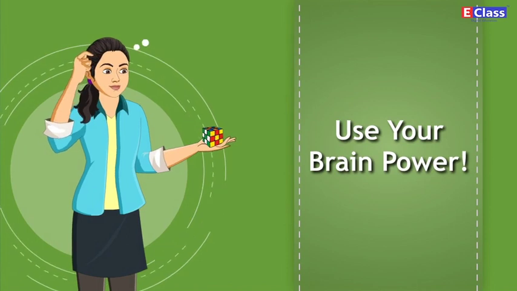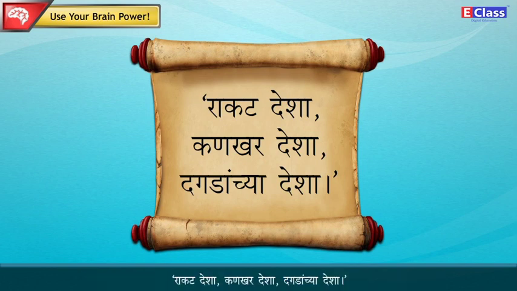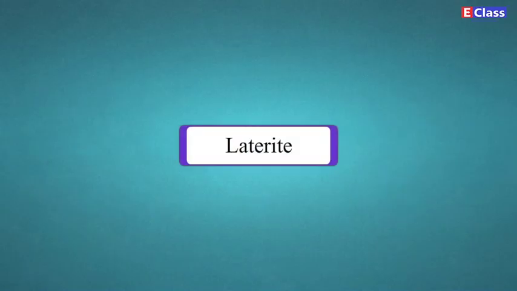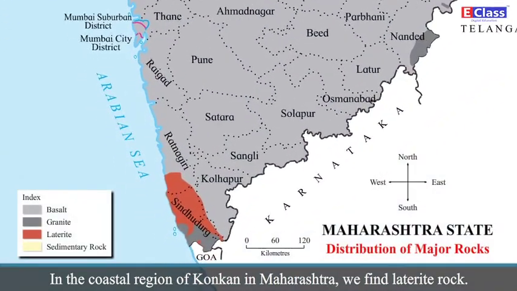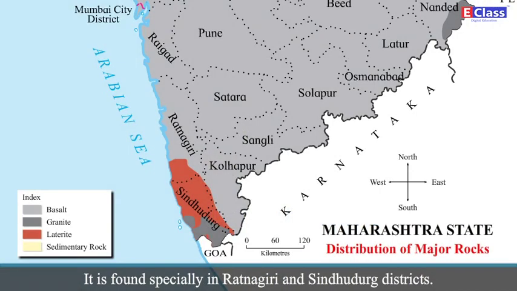Use your brain power. Find the meaning of this line from a famous Marathi poem. Rakat Desha, Kankhar Desha, Dagdancha Desha. Laterite. In the coastal region of Konkan in Maharashtra, we find laterite rock. It is found specially in Ratnagiri and Sindhudurg districts.